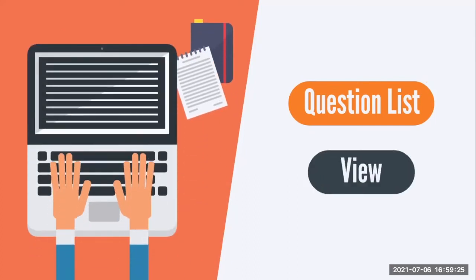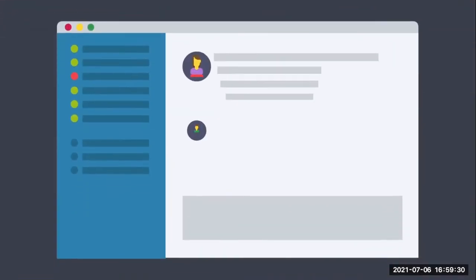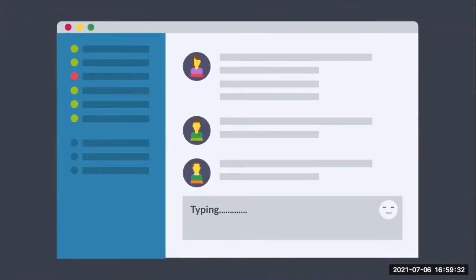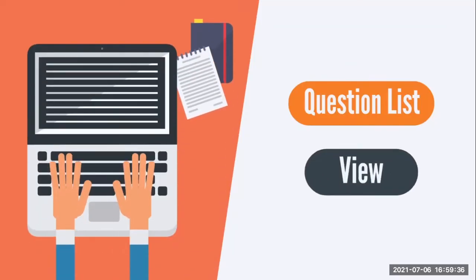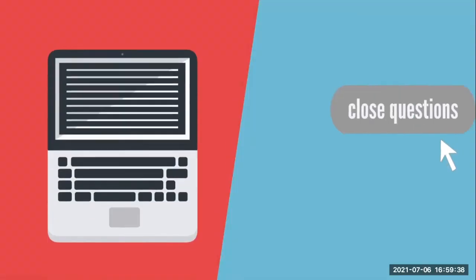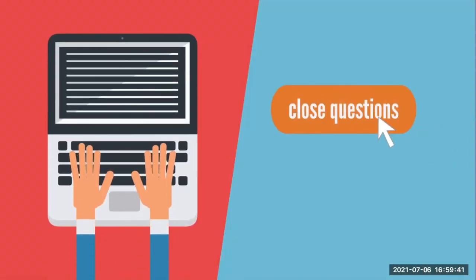When you click View from the question list, this page will appear. The math experts from Math Agility can see the questions and can reply with a solution. When students click View, they will see this page. If the student is satisfied with the solution, then they can click on Close Questions.